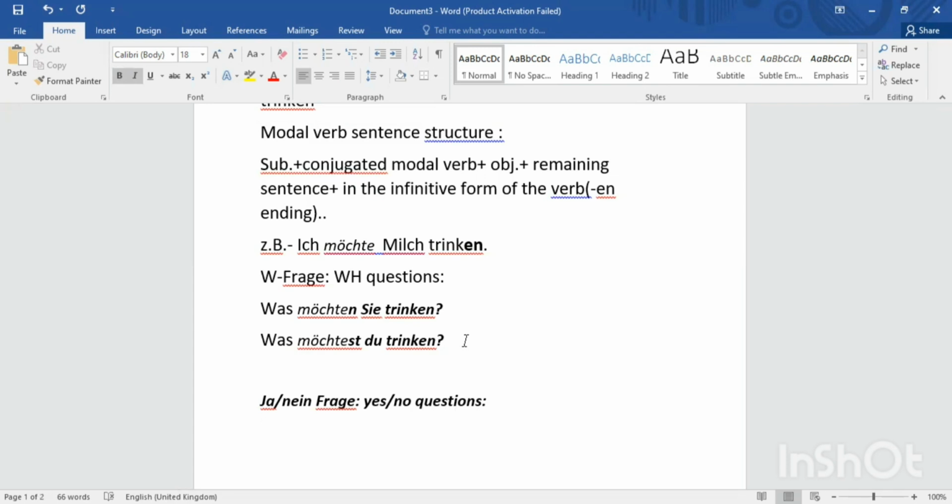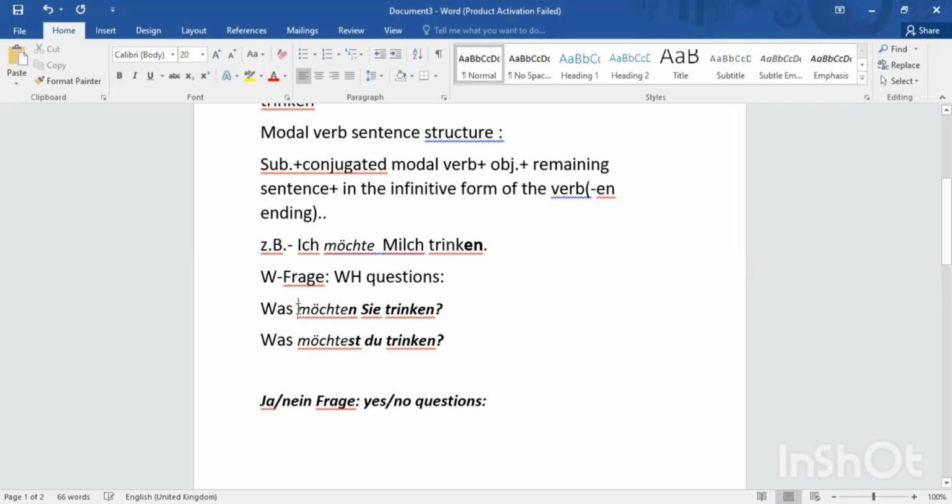So first, let's reframe this question, Was möchten Sie trinken?, as a Ja-Nein-Frage. Here is the rule: in a normal statement and with W-Fragen, the conjugated verb comes at the second place of the sentence, but in the Ja-Nein-Frage the conjugated verb comes at the first place of the sentence. So please pay attention here.